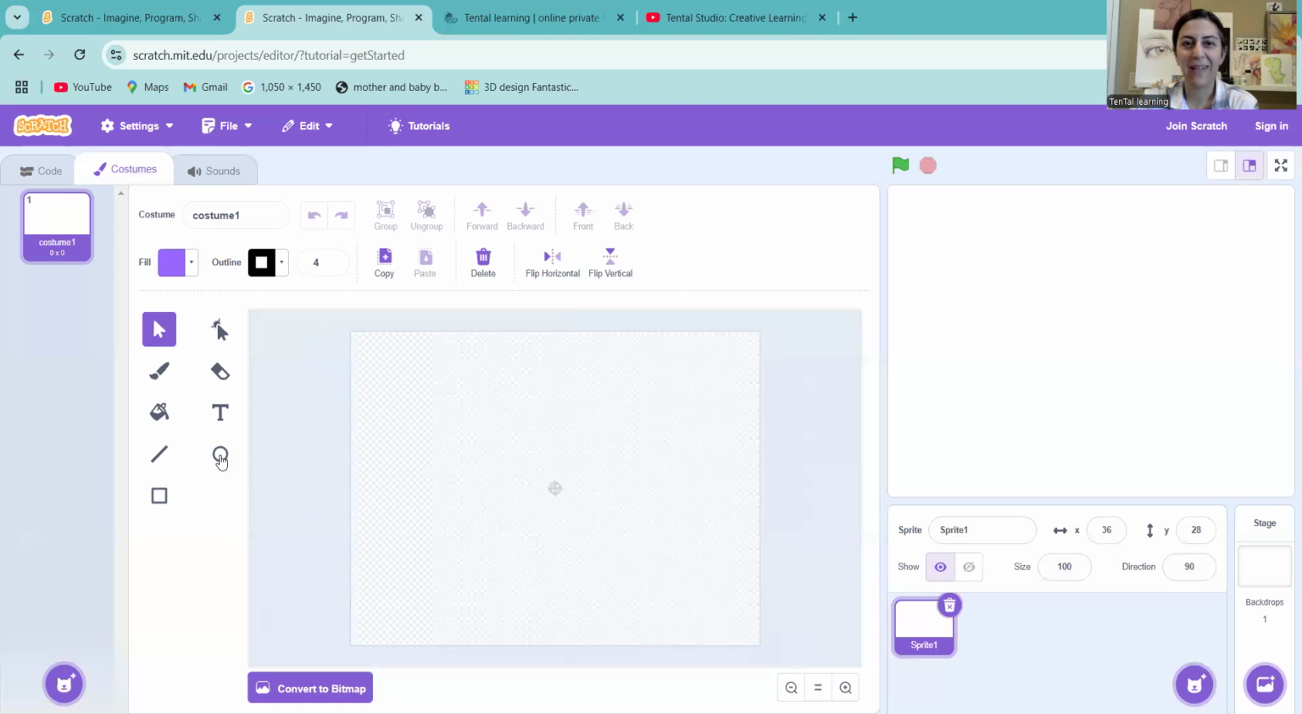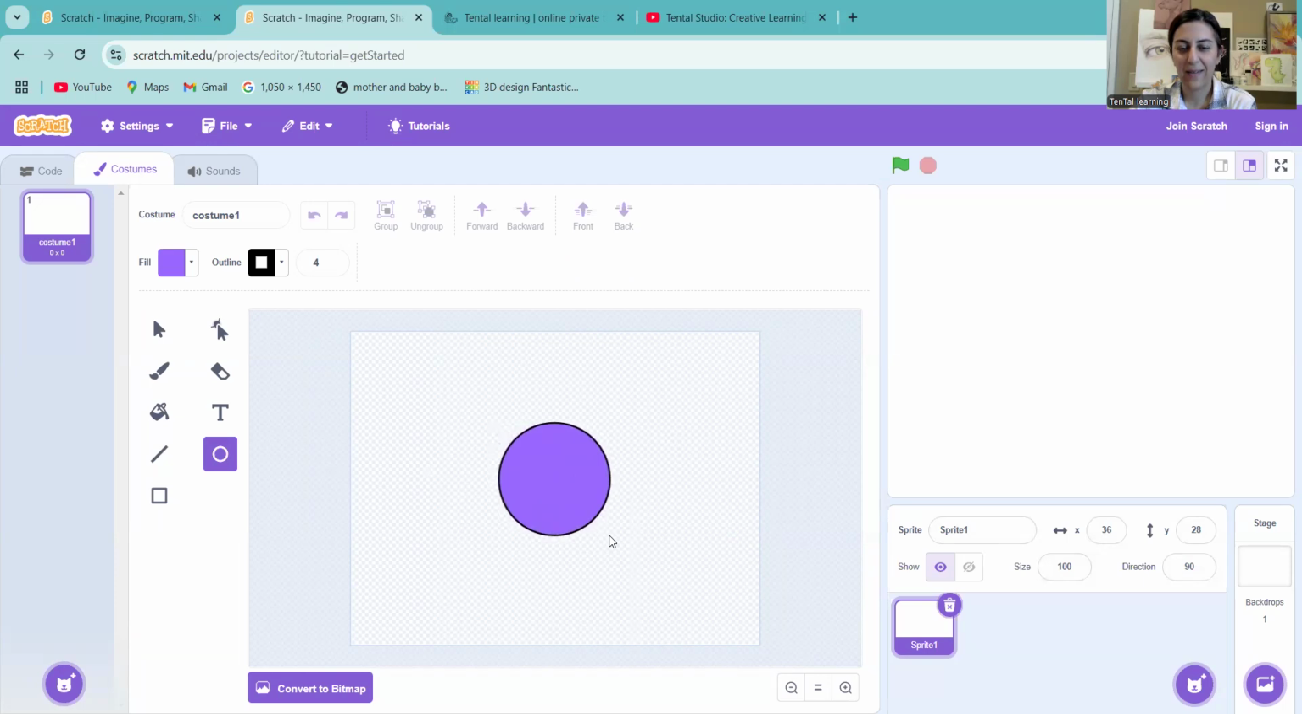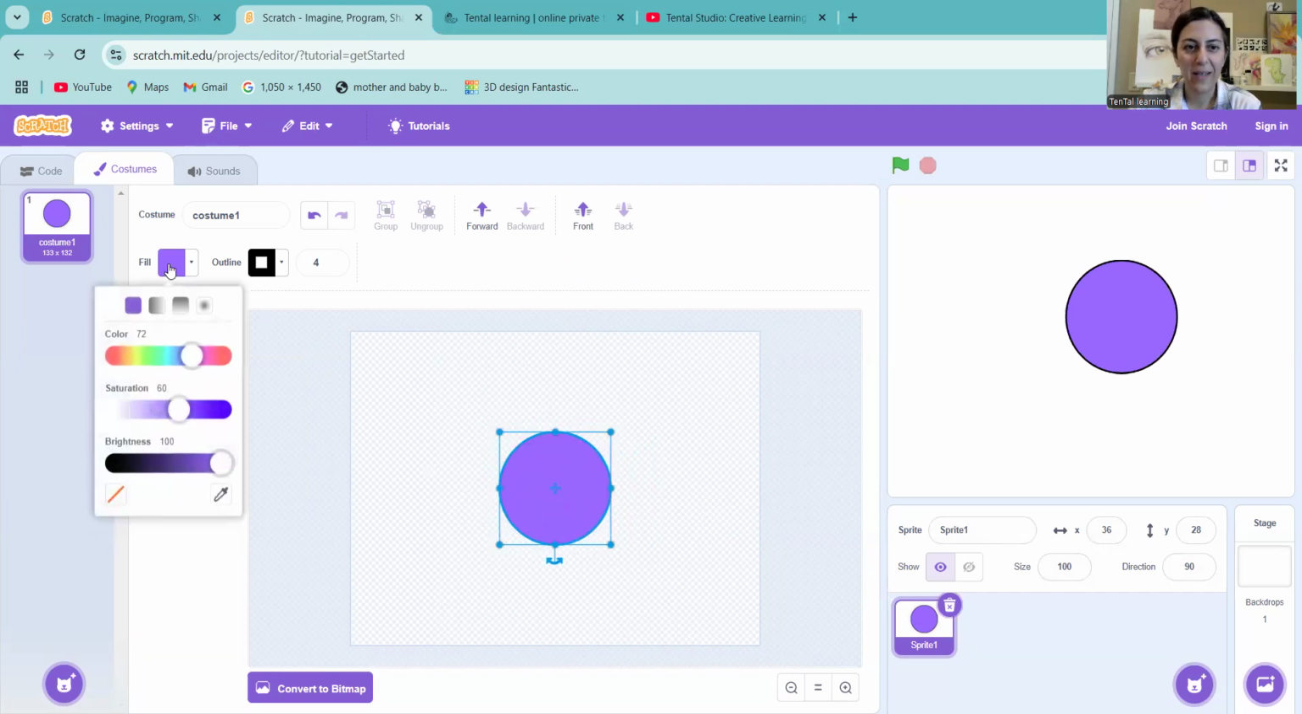Now we want to select the circle. Click drag. Here we have an amazing circle. Click the color here and then choose a different one if you like.